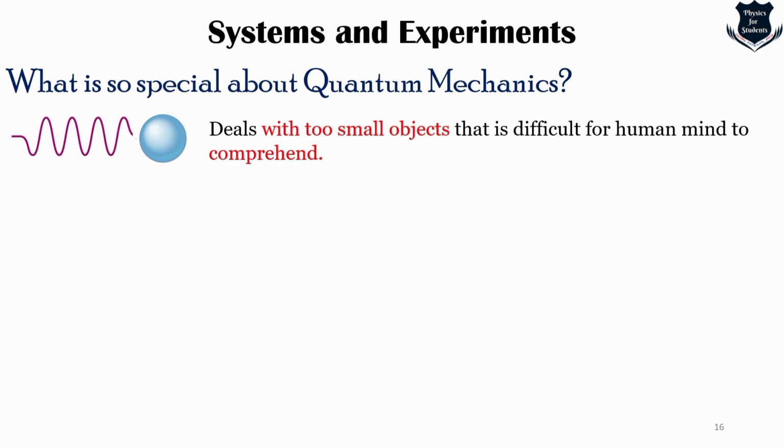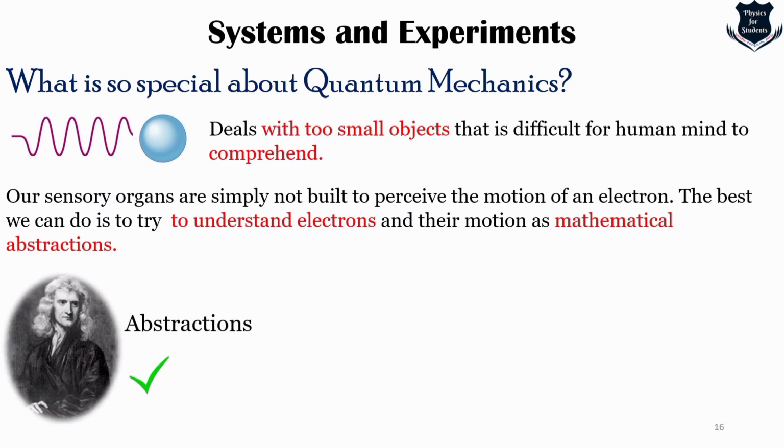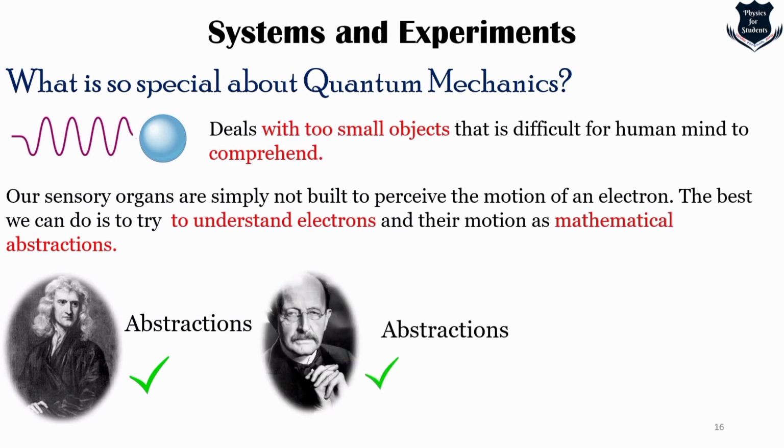Individual atoms are near the upper end of this scale in terms of size. Electrons are frequently used as objects of study, but our sensory organs are simply not built to perceive them. So the best we can do is use certain mathematical abstractions in order to understand them. You might say that classical mechanics is also full of abstractions: Newtonian mechanics, point masses, rigid bodies, inertial frames, positions, momentum, fields, and it goes on. Yes, it is true. There's nothing new about mathematical abstractions.